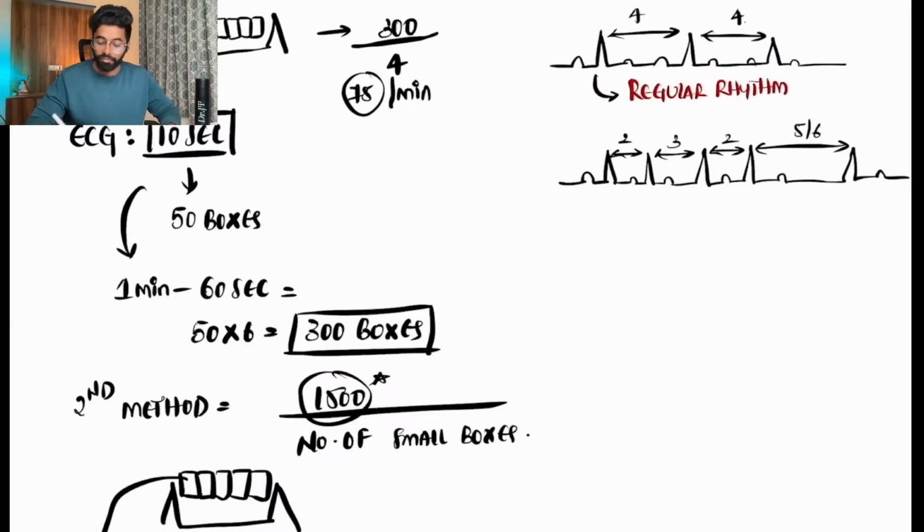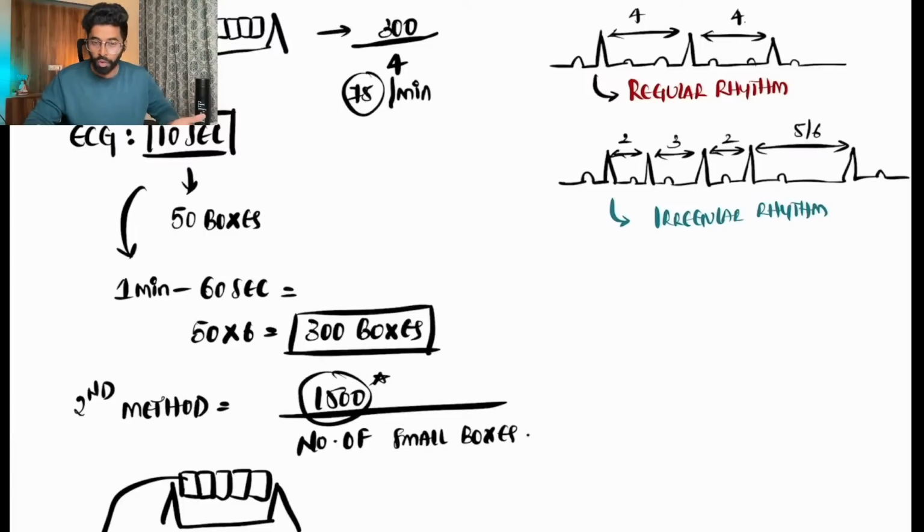If we are having two boxes between two RRs, or three, or five or six boxes between two RRs, then we call it irregular rhythm.